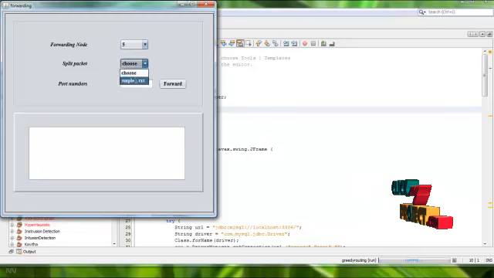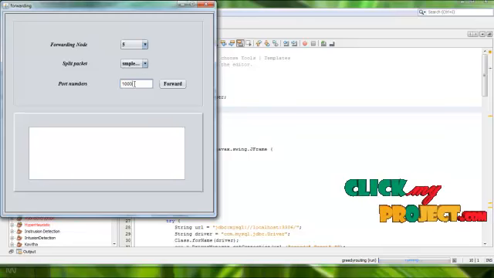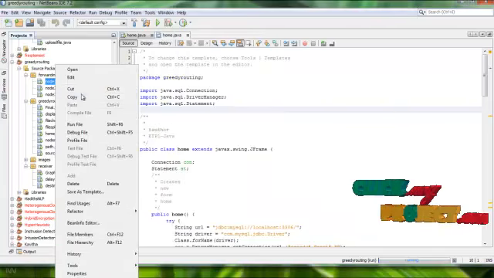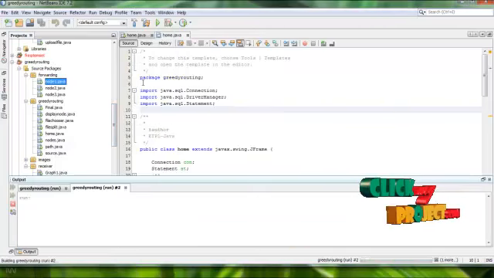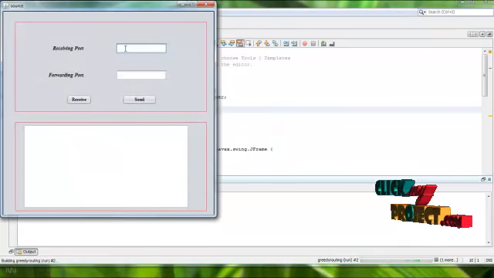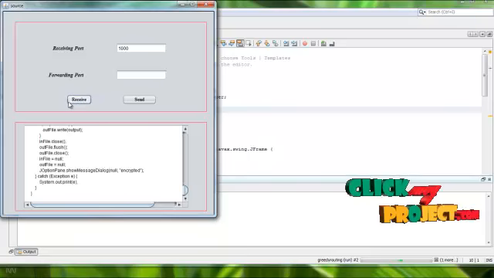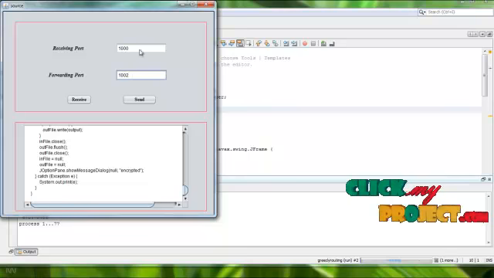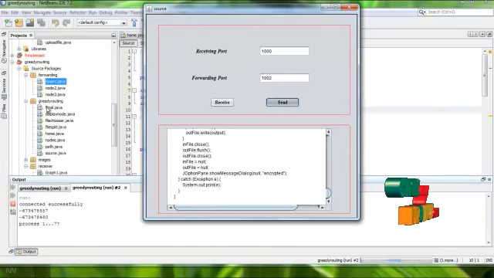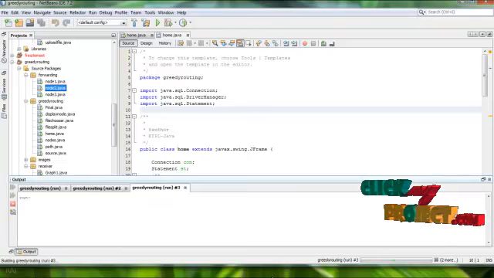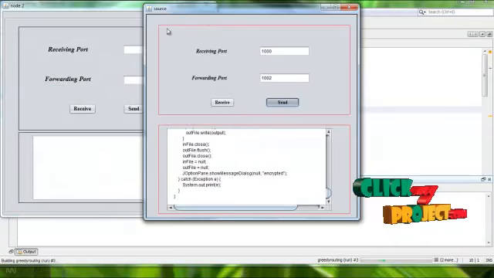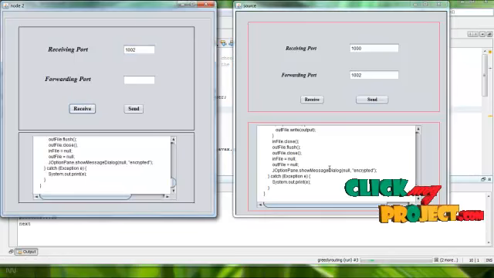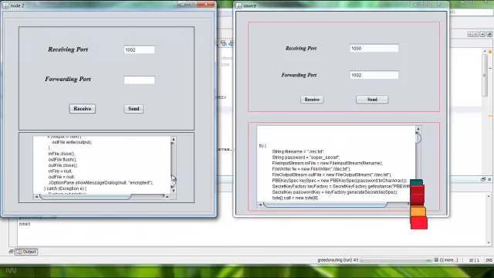I am choosing a file. This is my port number. I am receiving a file from it. I am choosing the next node. I have received the same files at the next port.